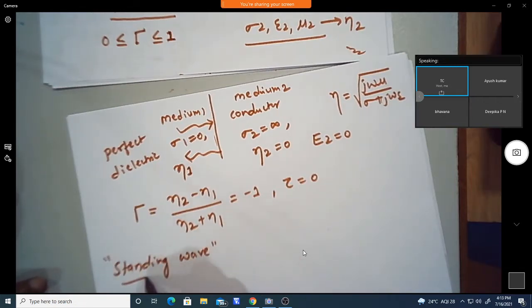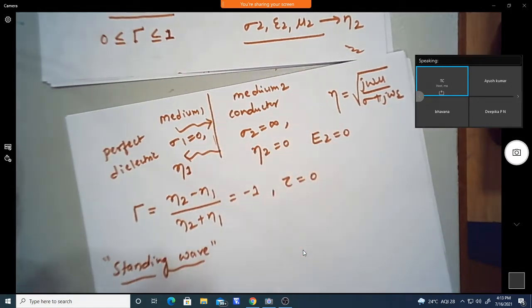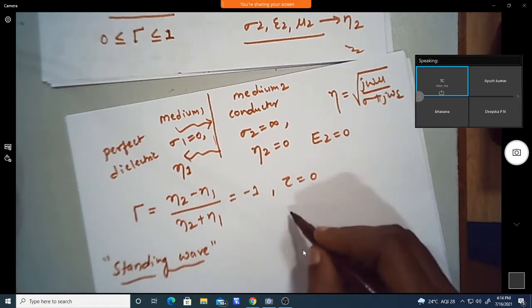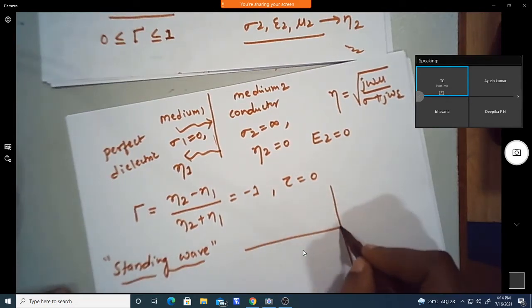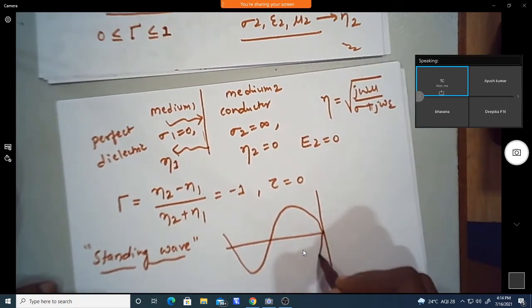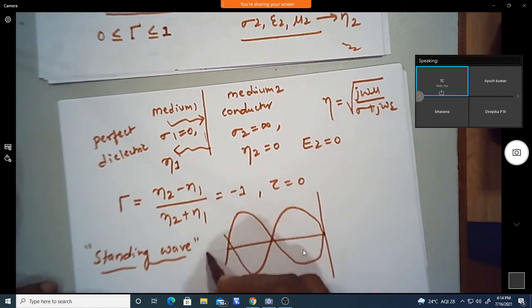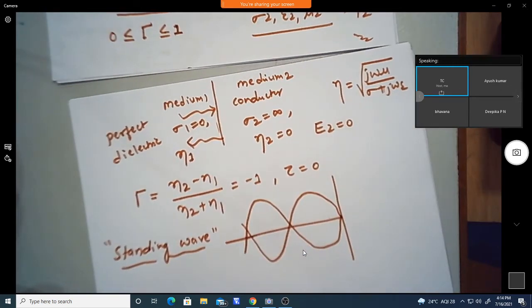This standing wave is the combination of both the incident and the reflected wave. Why is it a standing wave? Because the incident and reflected waves combine and form a standing pattern. That's why it is called a standing wave.